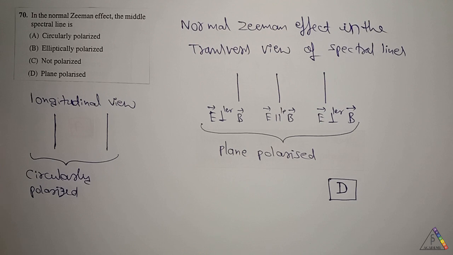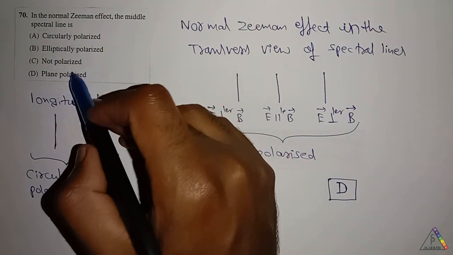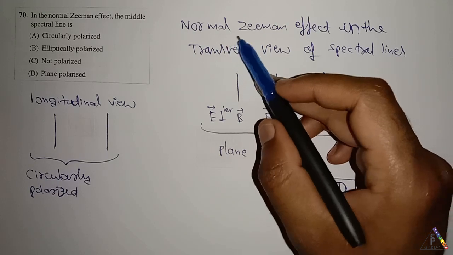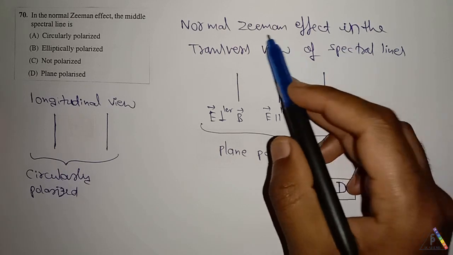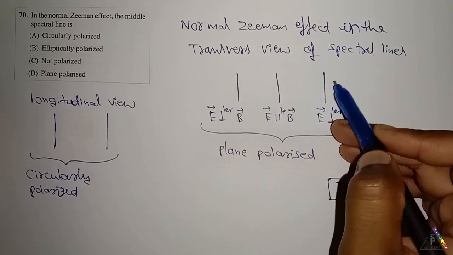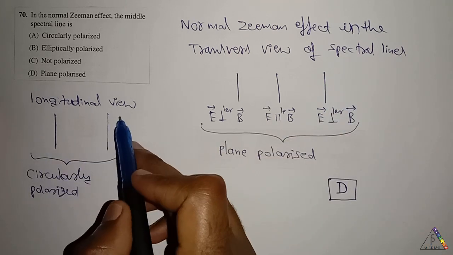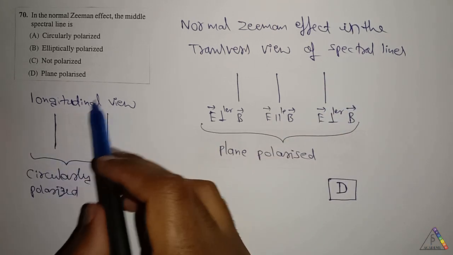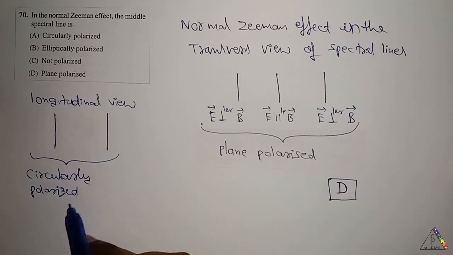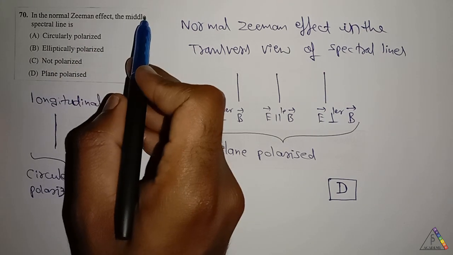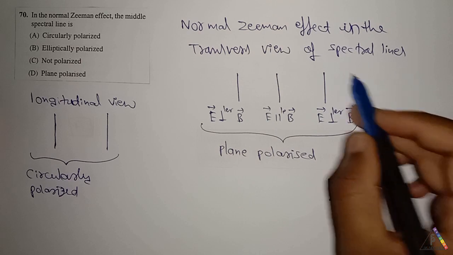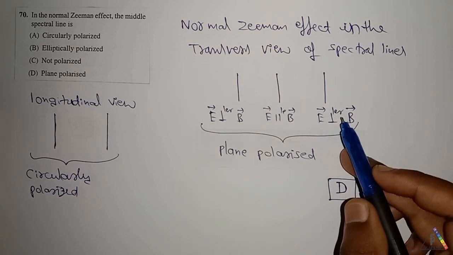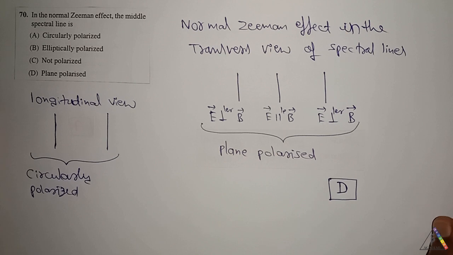Next question is, in the normal Zeeman effect, the middle spectral line is. In the normal Zeeman effect, in the transverse view, we'll have three spectral lines, and in the longitudinal view, we'll have two spectral lines. In the longitudinal view, these two lines are circularly polarized. They are asking about the middle line, which means it consists of three lines. Therefore, we have to go for the transverse view. In the transverse view, all the spectral lines are plane polarized. Therefore, for this question, the answer is option D.